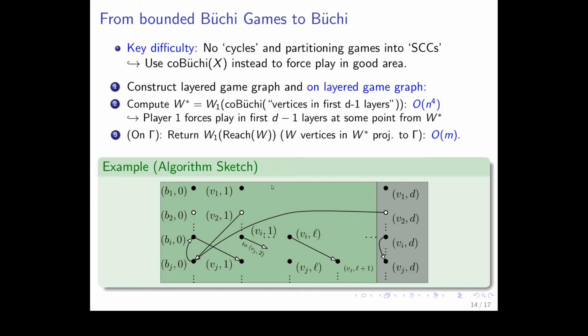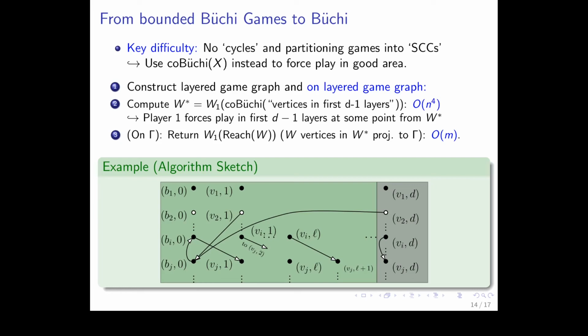So instead, we use the Ko-Büchi of X condition to force the play in the good area of the graph. And you can already imagine what the good area is. It's marked green. It's just the first D-1 layers. So after all, we want to stay in this area after some finite amount of steps in the last layer. And in this way, again, we obtain correctness, and we obtain all the vertices which visit a vertex in X infinitely every D-1 steps. Okay, so here player 1 is able to force this due to the Ko-Büchi winning set.